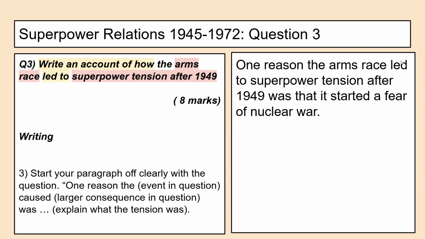One reason the arms race led to superpower tension after 1949 was it started a fear of nuclear war. So we're telling our examiner our theme straight away. This is what we're going to be writing about.